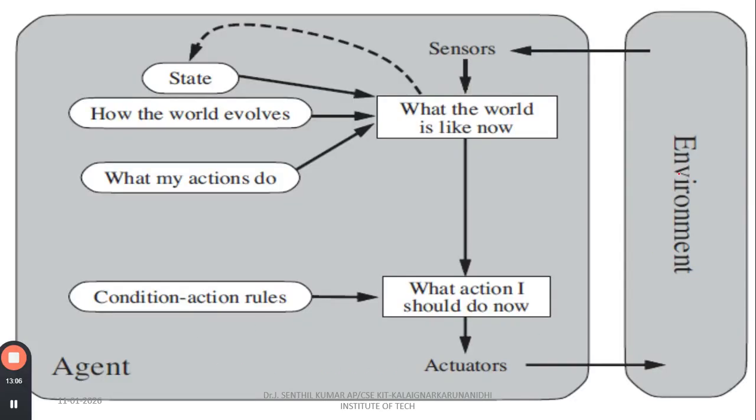Here you can see the diagram of the model-based agent. The problem occurs, and I have to send the data to the sensors. Now I have to ask the question: what is the world like now? Here the state has to be checked, along with how the world evolves and what my actions do. So here I have to check the model of my state. Then I decide what action I should do now, and with the help of the condition-action rules, I take the action in the environment. This one we are calling a model-based reflex agent.